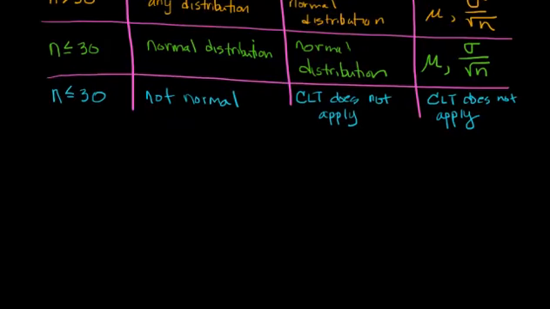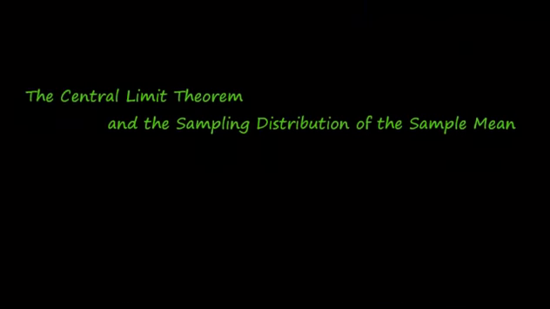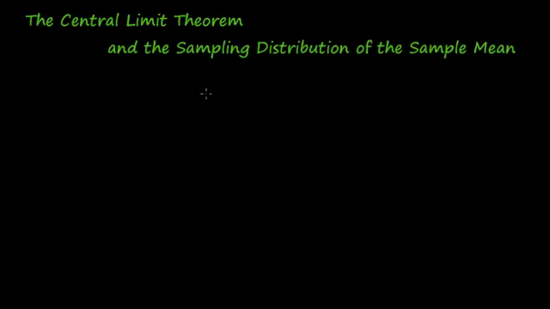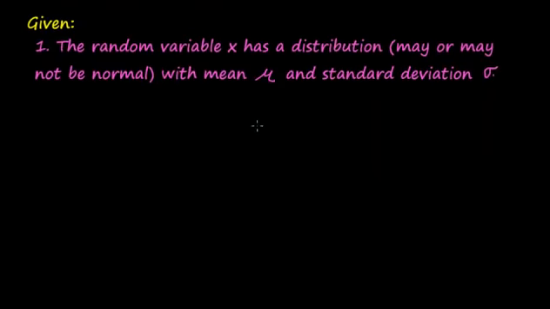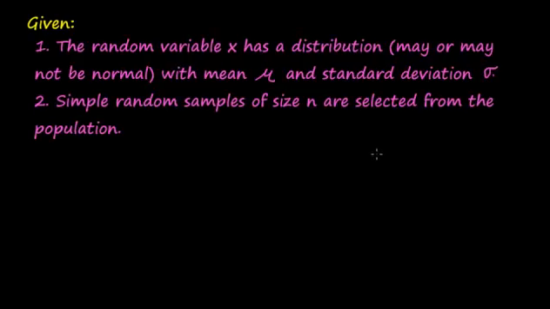Okay. So, let's look at some key points having to do with the central limit theorem and the sampling distribution of the sample mean. Given that the random variable x has a distribution, it may or may not be normal, with mean mu and standard deviation sigma, and we have simple random samples of size n. Remember the simple random sample, don't forget about that. We said at the beginning that we were going to be taking simple random samples, not just random sampling, but this specific type of random sampling of size n are selected from the population. So this is what's going on.